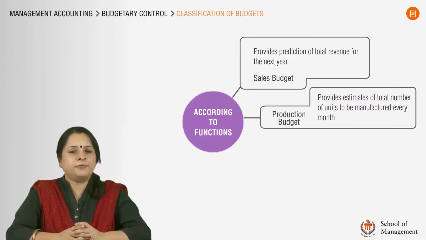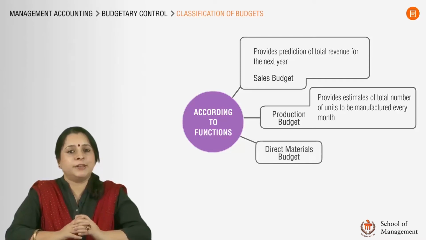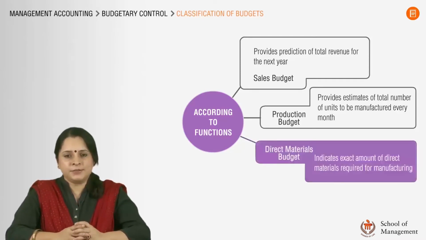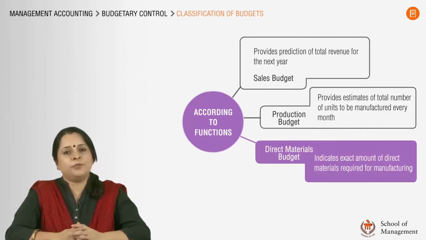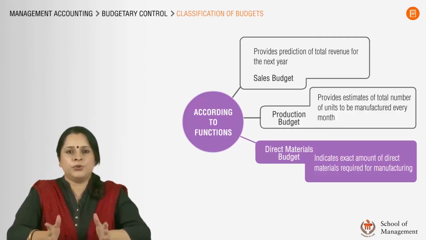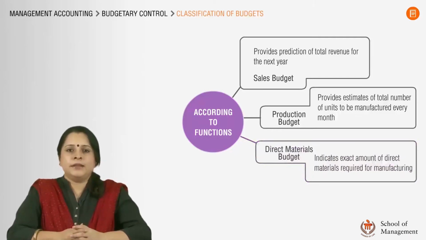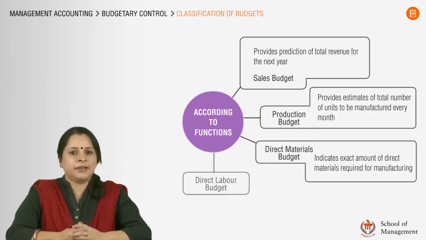The third type of budget is what is known as the direct materials budget. This budget indicates the exact amount of direct materials required to manufacture the finished goods. Remember, this budget has to be in sync with the production budget. This budget specifies the cost of direct materials that have to be purchased and used during the budget period. The next category is what is known as direct labor budget.